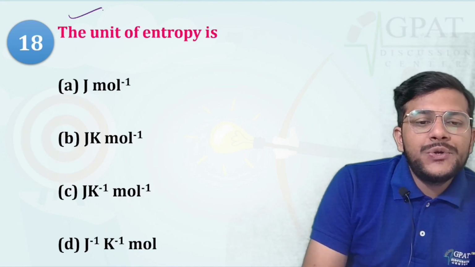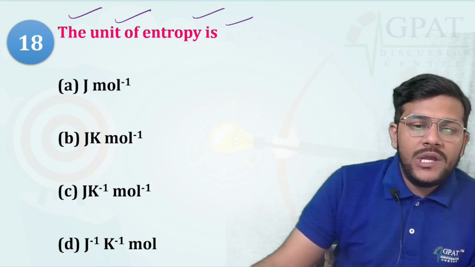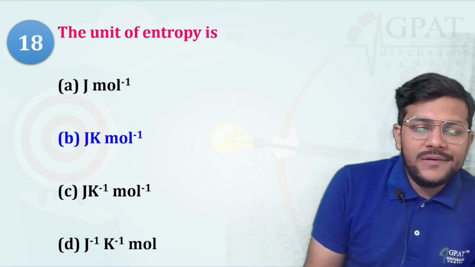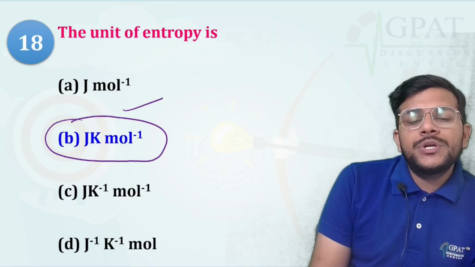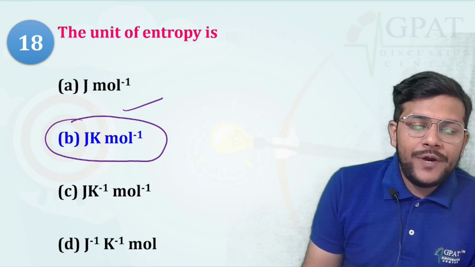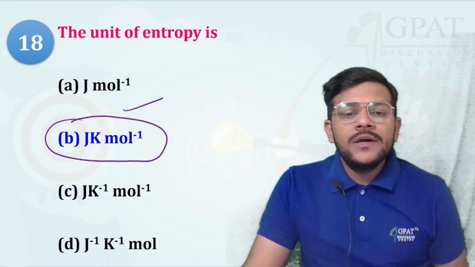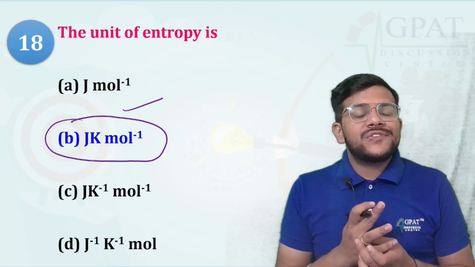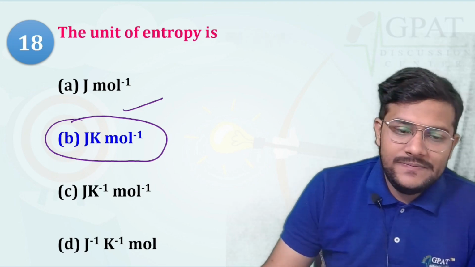Next, the unit of entropy is Joule per Kelvin per mole. That is the unit of entropy. Got it? Most important, they can ask the question directly: what is the unit of entropy? That is Joule per Kelvin per mole.